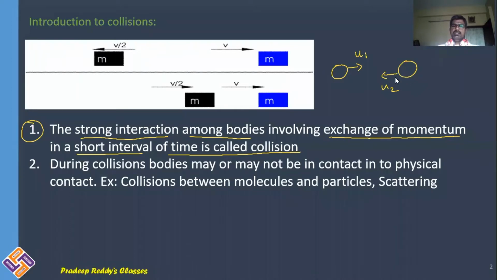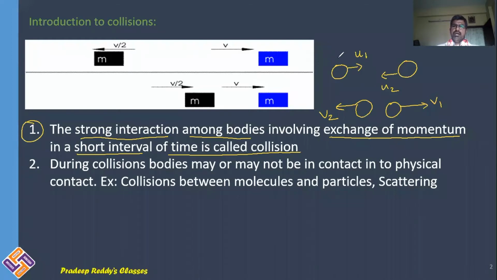They interact with each other such that exchange of momentum takes place in a short interval of time. After these two collide with each other, the first body moves with some velocity v1 and the second body may move with some velocity v2.